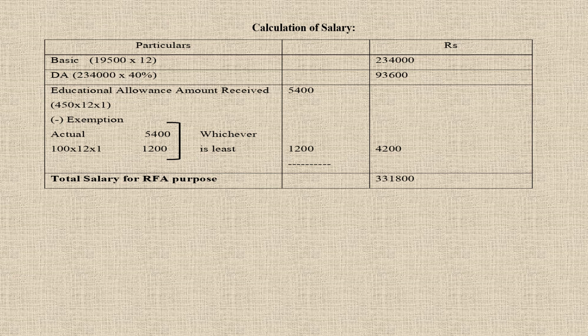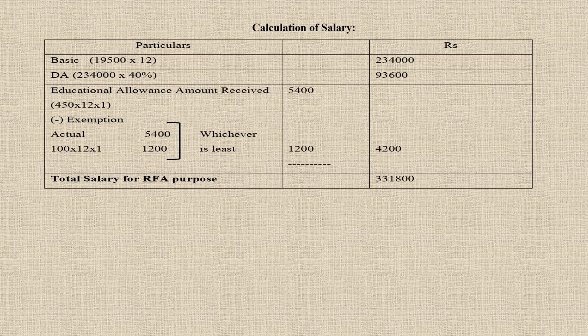Next, the fourth thing that we have to take is all the taxable allowances. The only allowance that was given to us in the sum is education allowance, where he is getting 450 per month for his son. So 450 into 12 for his son, one son, we are calculating it as 5,400. So that will be taken to the outer column. That is the amount that he is receiving.